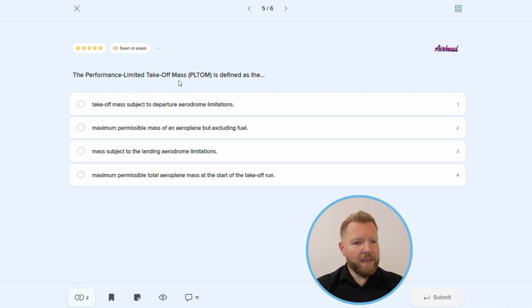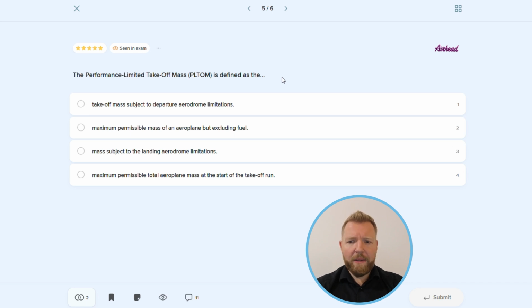The performance limited takeoff mass is defined as, and we have 4 different options like always. So performance limited takeoff mass is the heaviest mass at which an aircraft can depart, satisfying a variety of performance limitations. This mass is the lowest of field length limited takeoff mass, climb limited takeoff mass, obstacle limited takeoff mass, and tire speed limited mass.